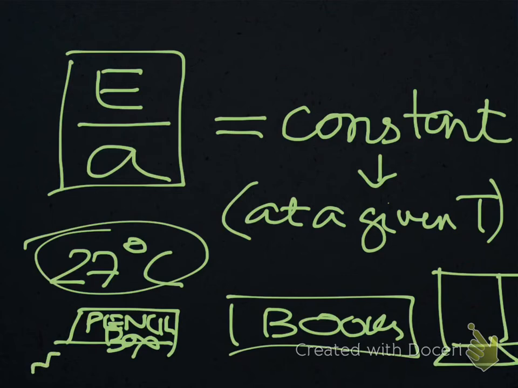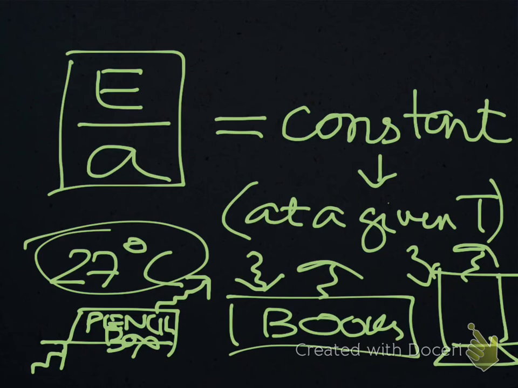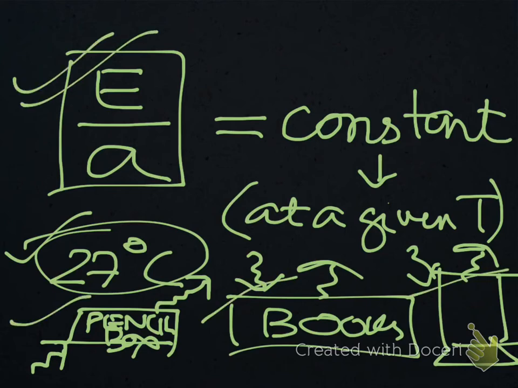That is, the ratio of the amount of energy emitted by the pencil box to that absorbed by it is equal to the same ratio for the books. Similarly for the computer, and even us at 27 degrees Celsius, we have the same ratio as the pencil box, books, and computer.